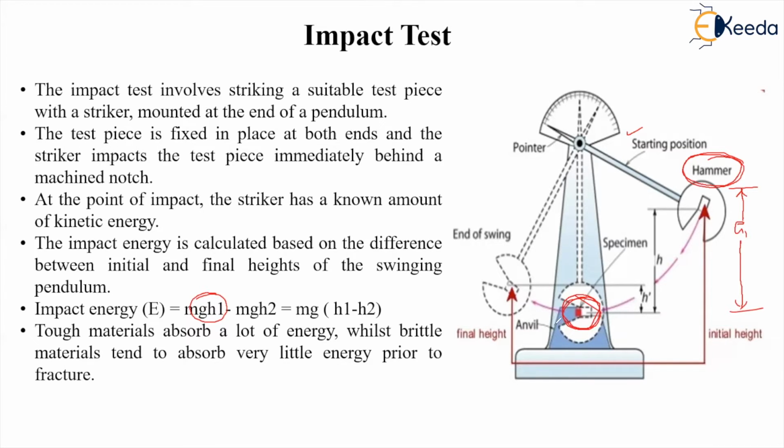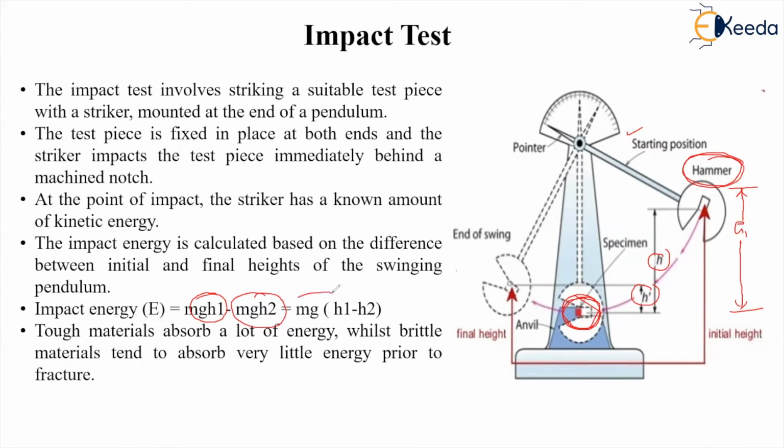And there is some swing on another side of this machine, and the height up to which it rises decreases. You can see here initially it was h1, finally it was h2, right? So suppose final energy is mgh2.